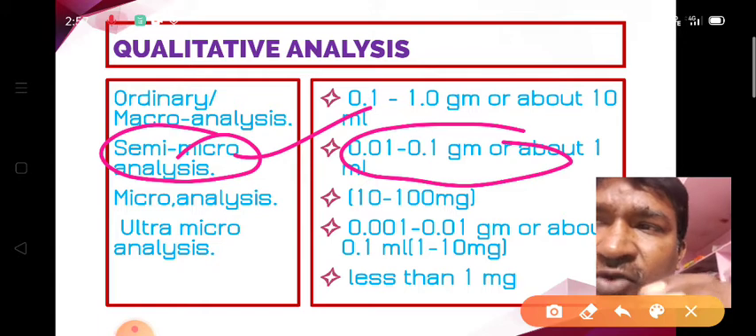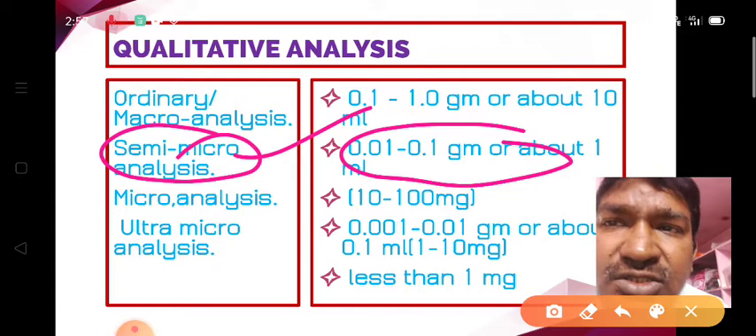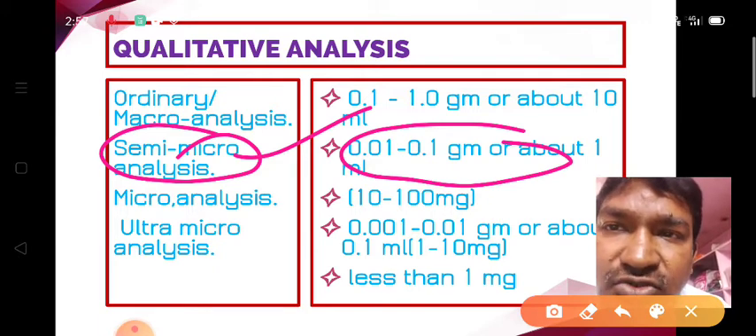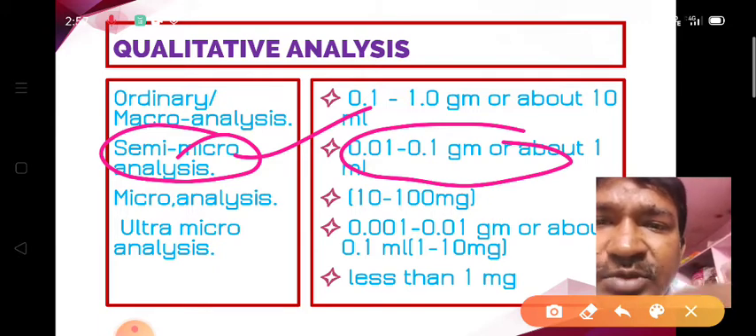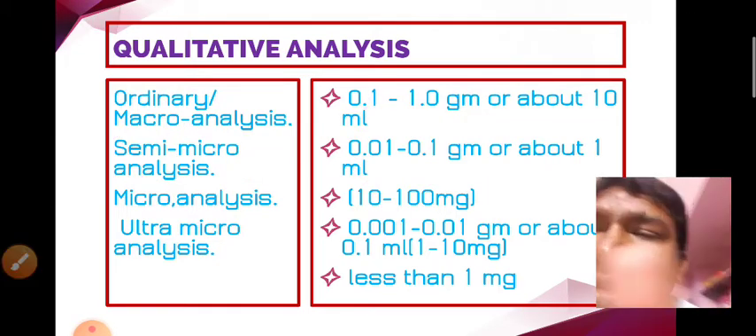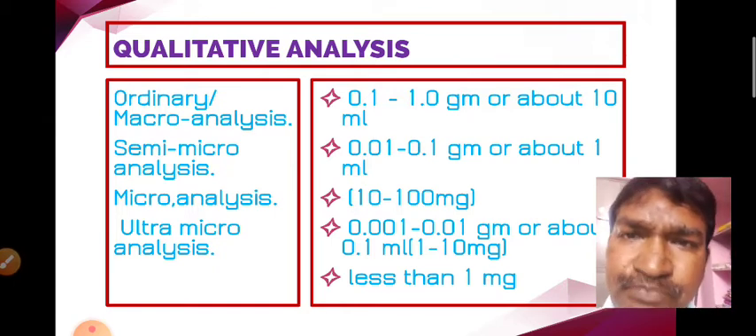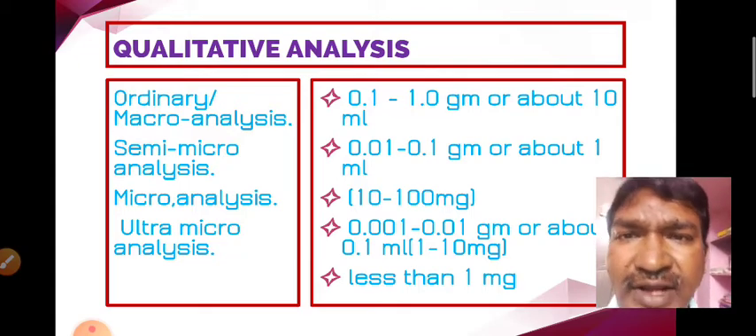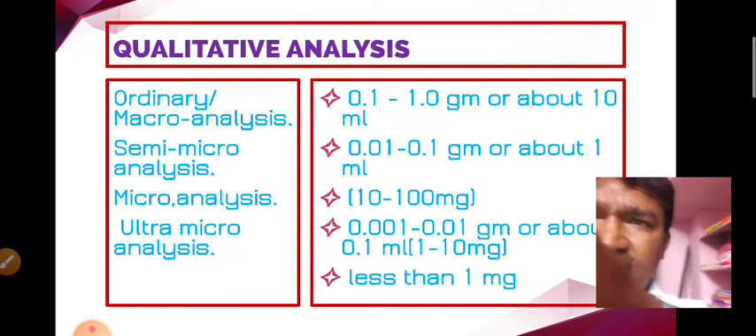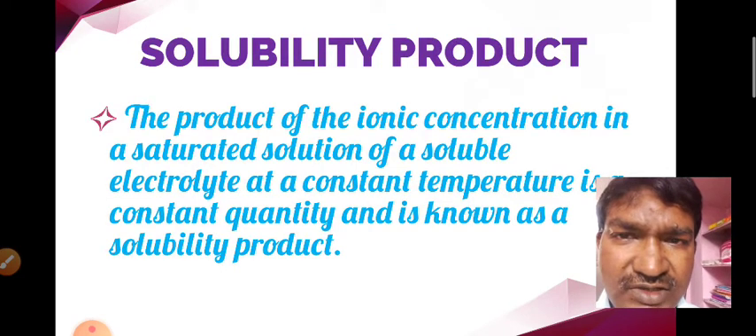So in our degree lab we go for the semi micro analysis. That means in our degree lab we use 0.01 to 0.1 gram of the substance or 1 ml of the solution for the analysis. Such type of analysis is called the semi micro analysis. In a semi micro analysis, first of all we go for the identification and confirmation of the anions. Then we go for the identification and confirmation of the cations.